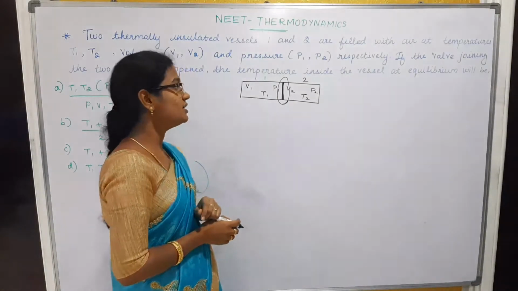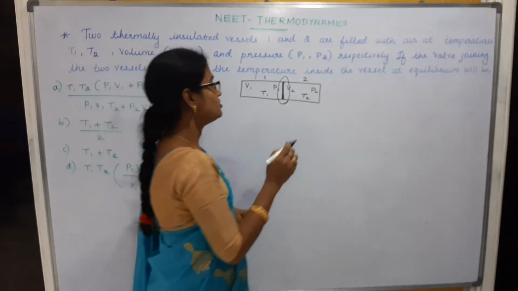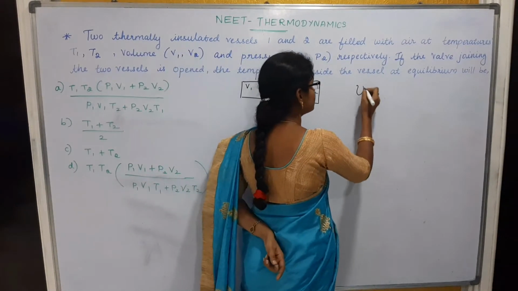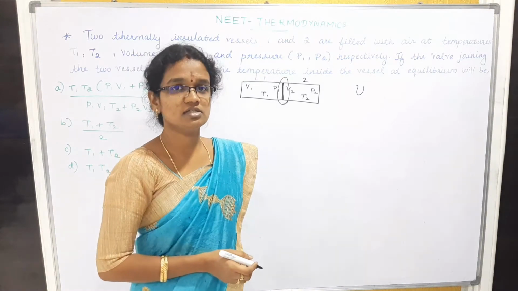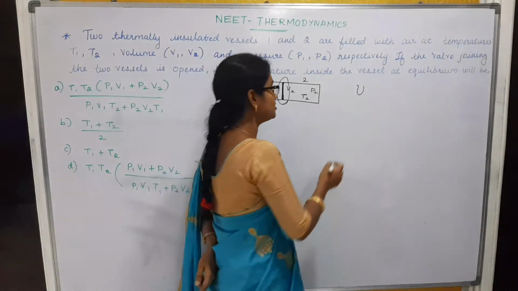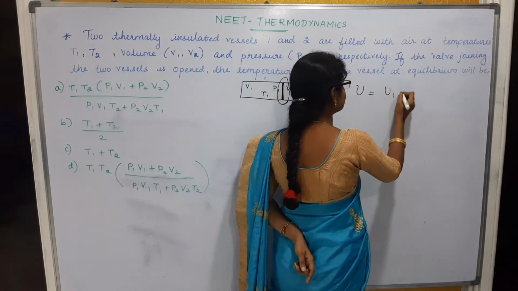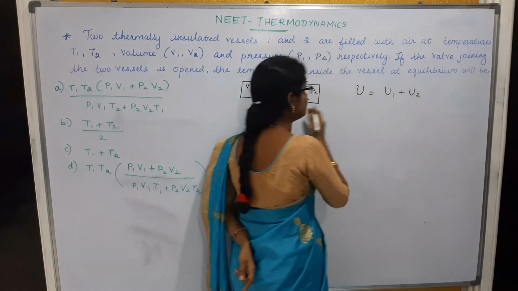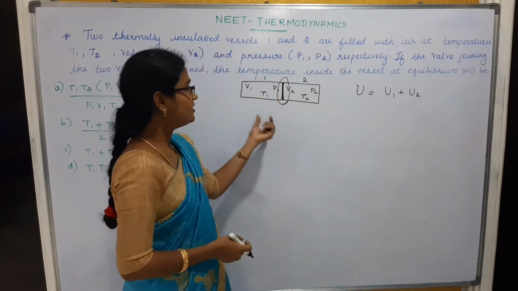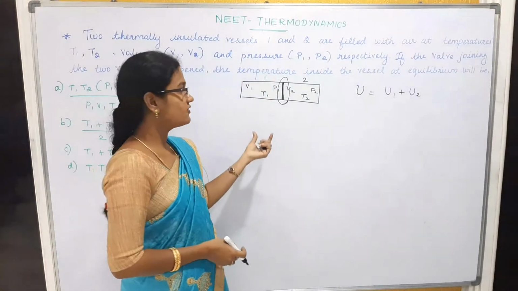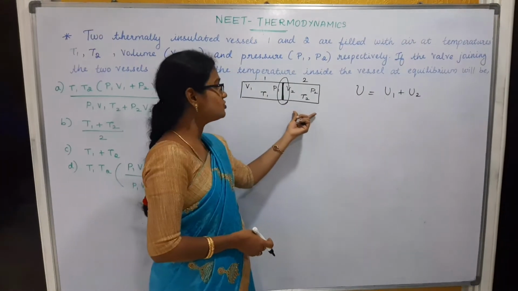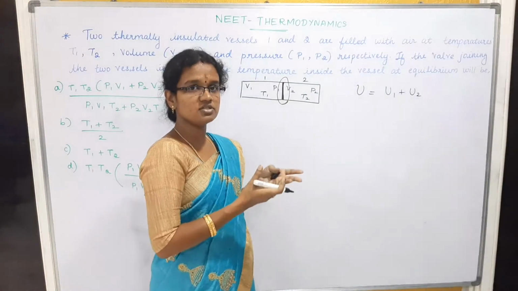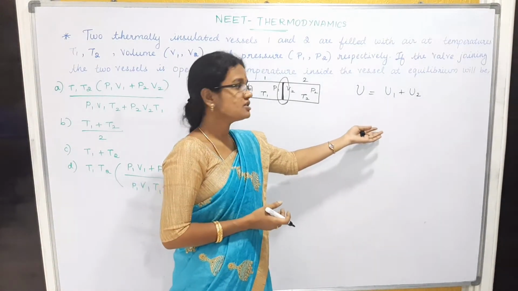In order to get into this problem, we have to know the energy formula. U represents energy. That is a summation of 1 and 2 because we are taking two vessels. Vessel 1 will have some internal energy and vessel 2 will have some internal energy. If we sum these two, we get the total energy, right?